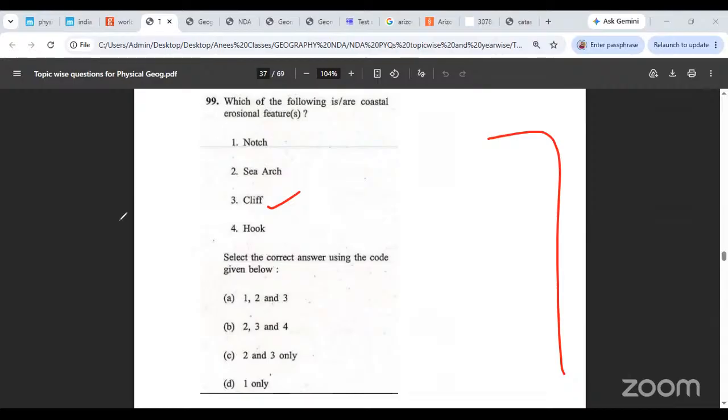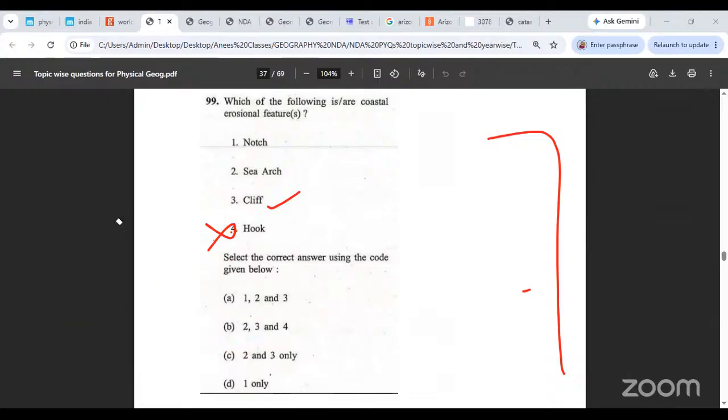Cliff is erosional. Is hook an erosional feature? We were saying this is the headland. Say this is the headland. The spit attaches itself to it over here and then turns around like this. It curves around. Then it becomes a hook. So is hook an erosional feature? No, it is a depositional feature. So hook cannot be that. What else is available?